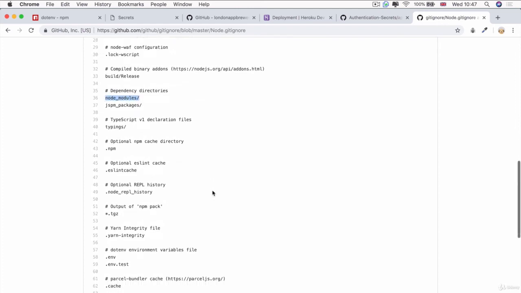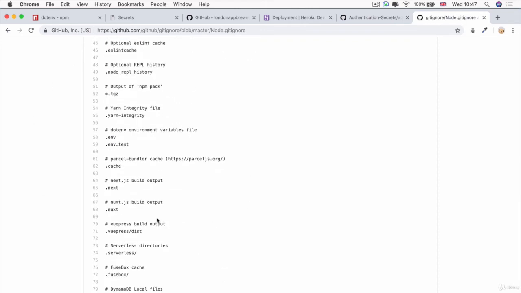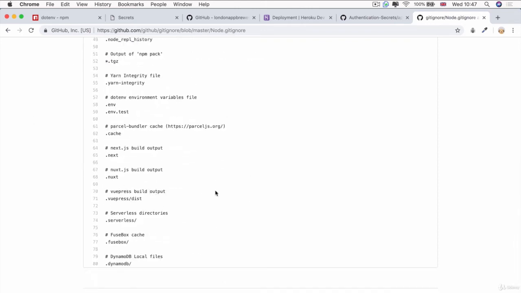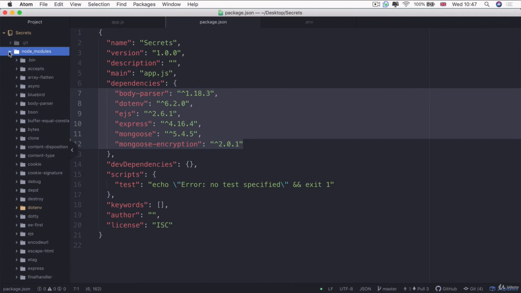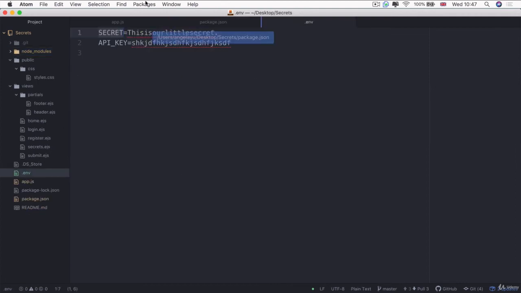The other thing that is inside this template of gitignore is, of course, the .env file. And this is the .env environment variable files. So you can see this is very, very common, and it's very, very essential that you add this to your .gitignore file so that our secrets do not get revealed to the public on the internet. So let's give that a go.